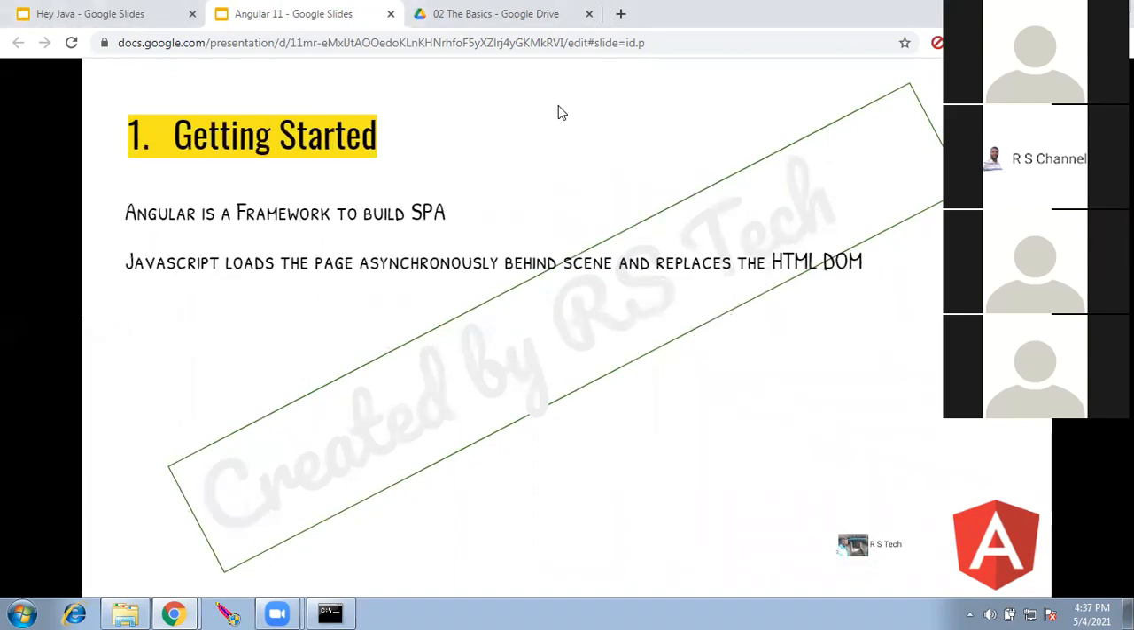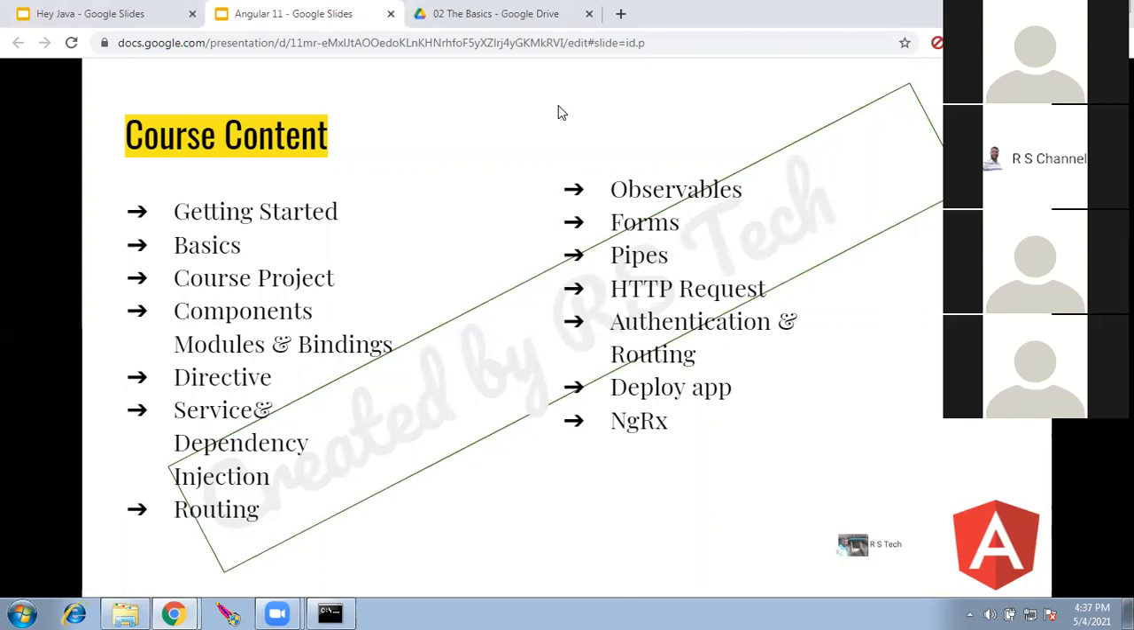I was just going through the first slide. So what this entire course of Angular 11 is about is, we'll start with the getting started, the basics of Angular. Along this entire course, I have scheduled a course project, a demo project which we'll be building, covering all the topics. And then we'll go over the components, modules, and the data bindings.